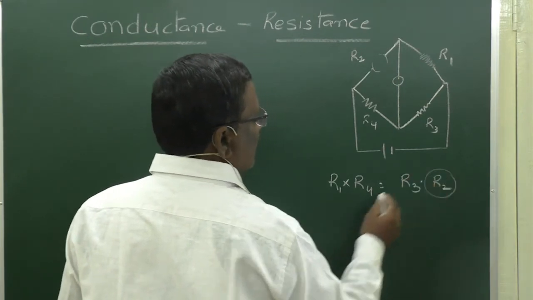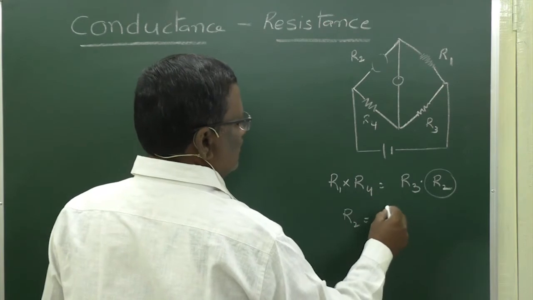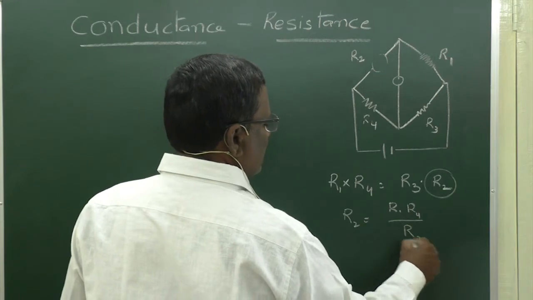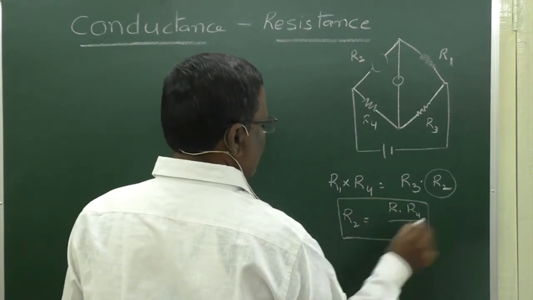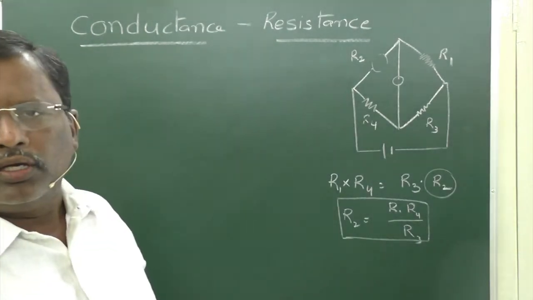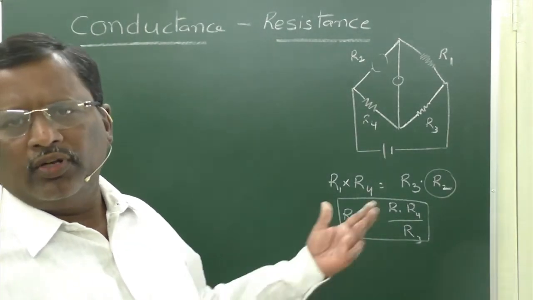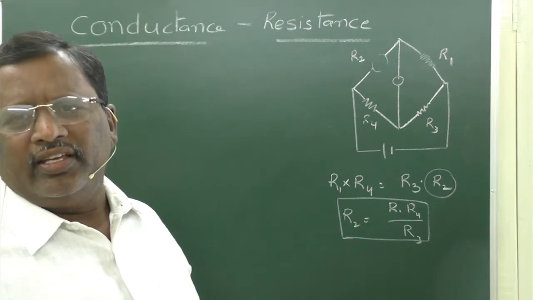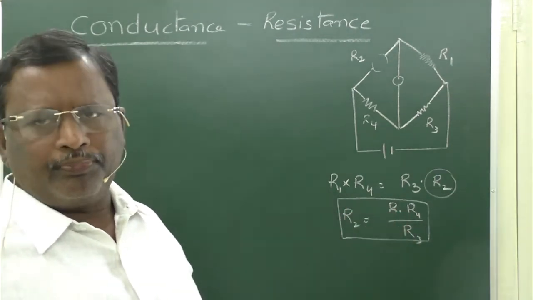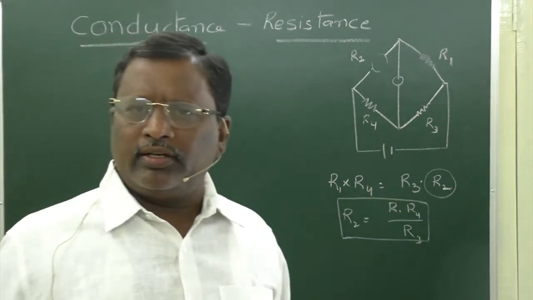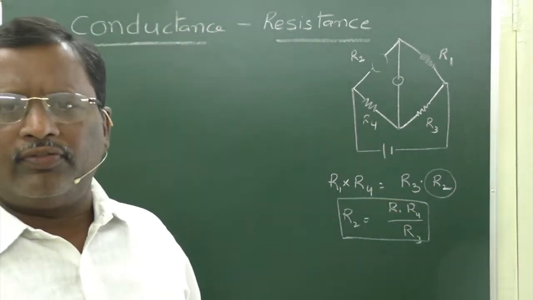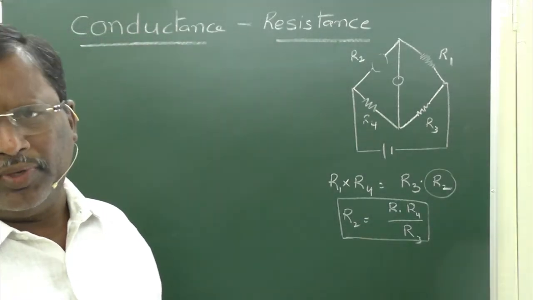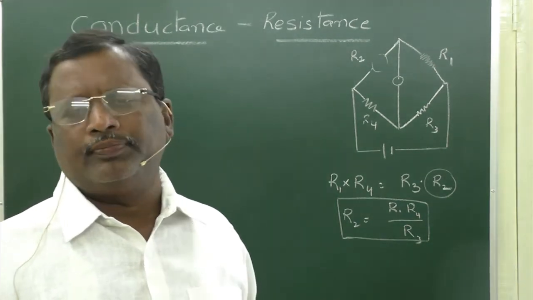Now you have to find out this R2. R2 is equal to R1 R4 by R3. This is the formula that you use to calculate the resistance of an unknown conductor. From that, by using the other formulas, you will calculate its conductance, conductivity, specific resistance, and so on. This is the simple experiment that you will conduct in the laboratory itself. Even in your physics syllabus, in your practicals, you will have this Wheatstone bridge experiment. Even in your previous 10th class you have this.